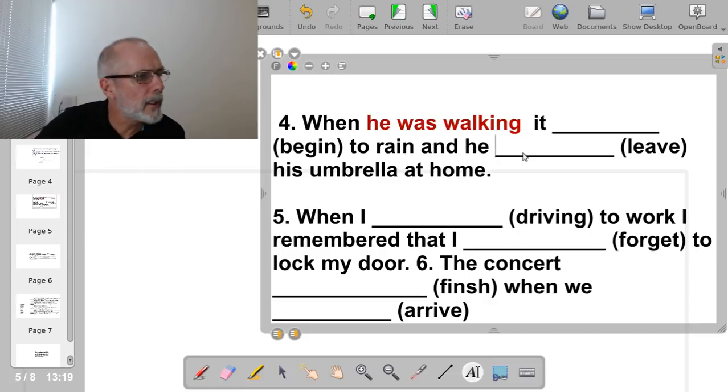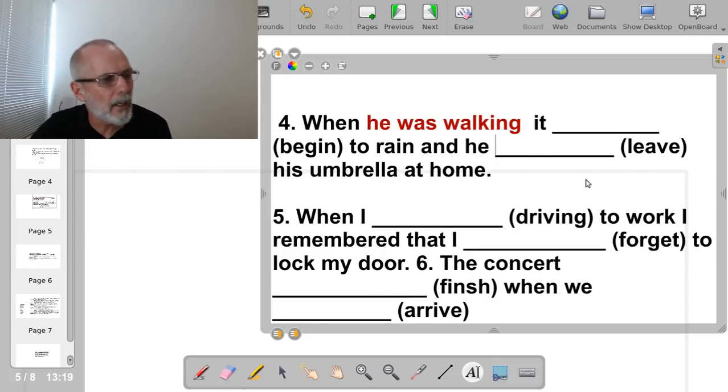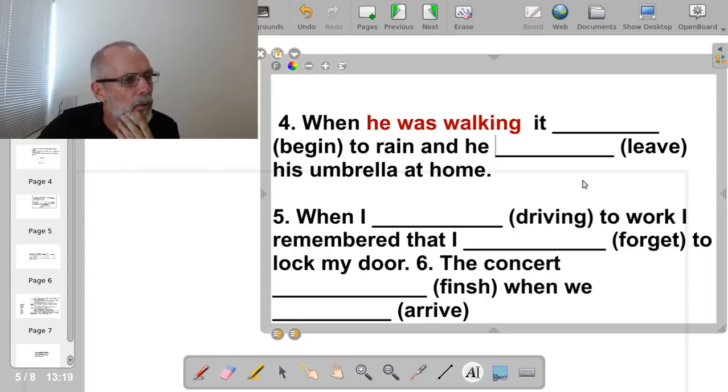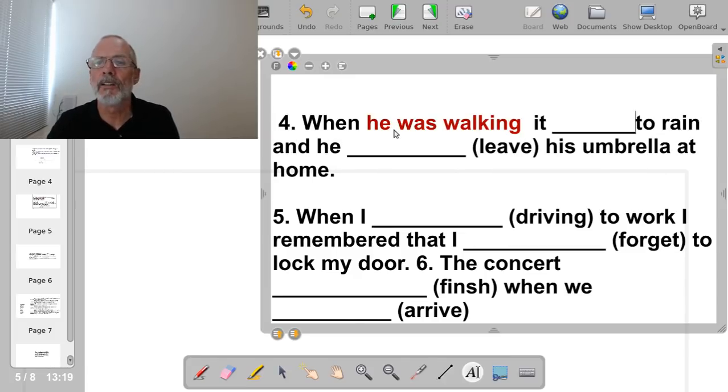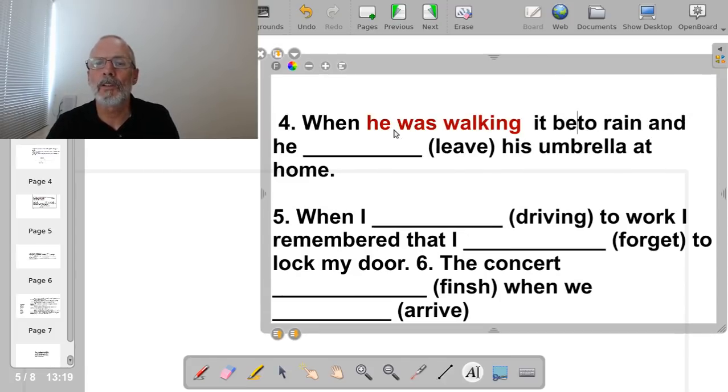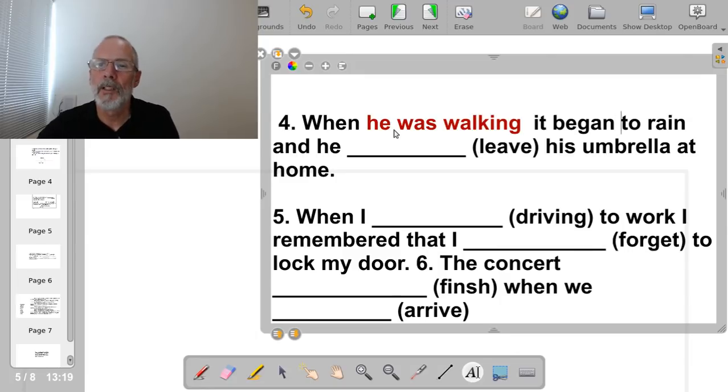When he was walking to work, it began, who said that? Miguel, very good, and also Viviana, and also Javier. So yeah, very good. This is the short activity. So we need to say began. It began, it began